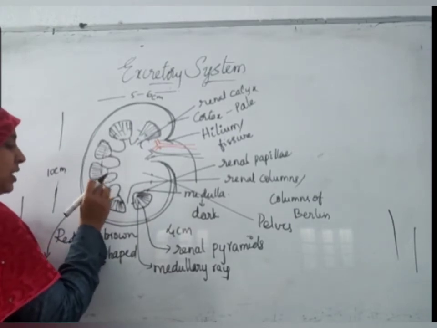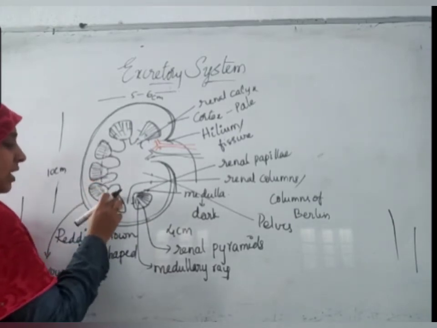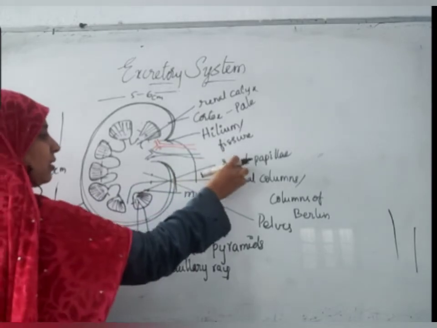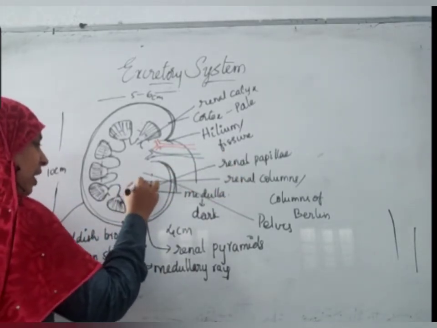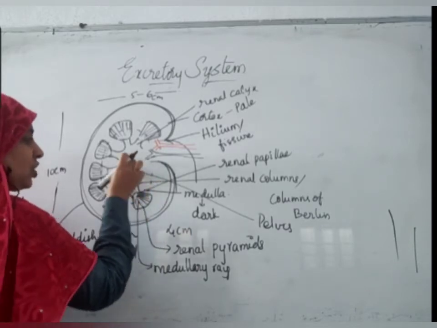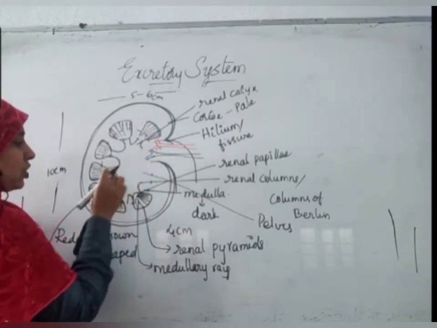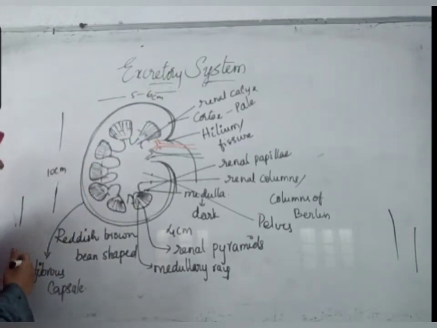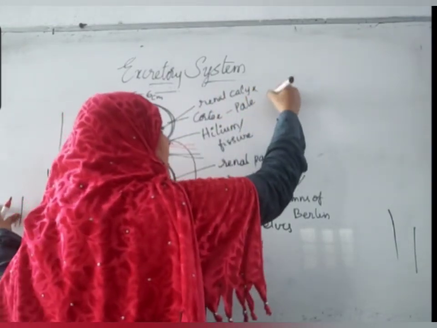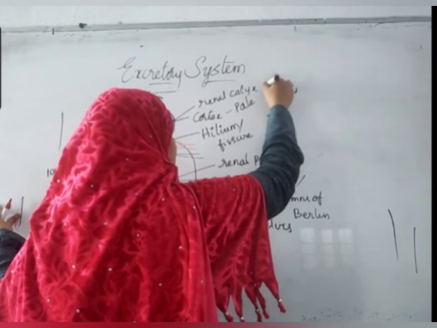Ending of these pyramids is called renal papillae, and renal papillae is connected to extensions of this pelvis region. They are called renal calyx. Singular calyx, plural is called calyces.